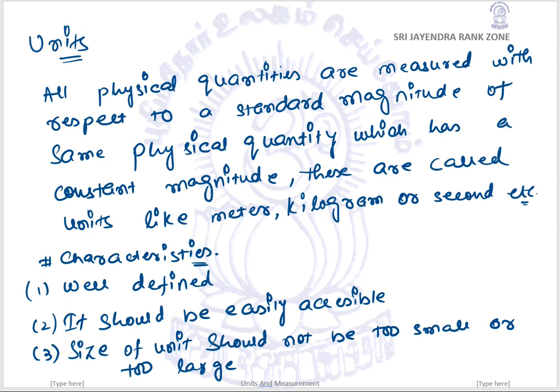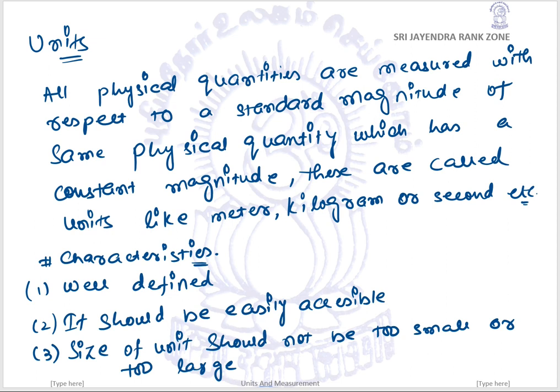So for a very long distance, we have certain different units. You might know that the astronomical unit can measure very long distances. One more unit is the light year, the distance traveled by light in 1 year. We can also use a parsec or astronomical units, but we cannot use the centimeter. So wisely we need to choose a unit to measure certain objects. If we want to measure the length of a table, we can use centimeter or meter.